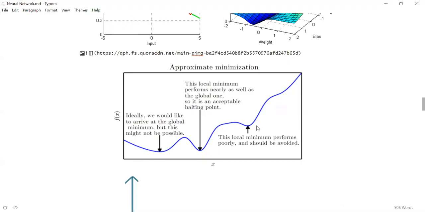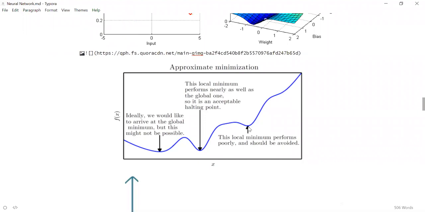So what we are doing as part of gradient descent is we are trying to move the loss in such a way that we try to reach the global minima. Global minima is the point where the loss is the least. But as the loss decreases, it is possible that it can get stuck in something called local minima. Local minima is the place where the loss is less compared to its surroundings, but it is not the least in the entire arena. So it might be possible that we might get stuck in local minima.